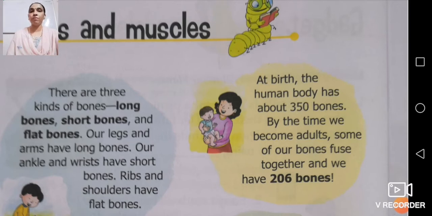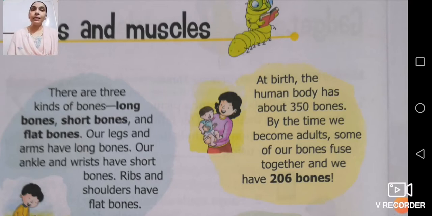Short bones come in the wrist and fingers. Flat bones come in those areas where a flat area is formed, like the palm and our upper hand. Now our legs and arms have long bones.